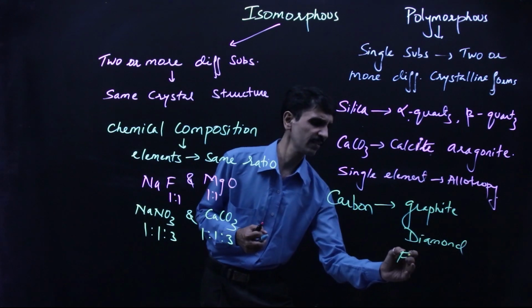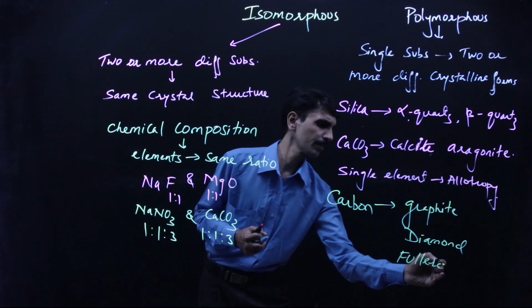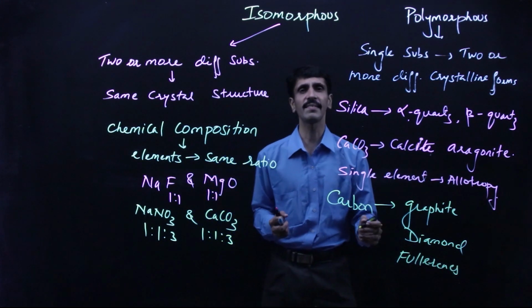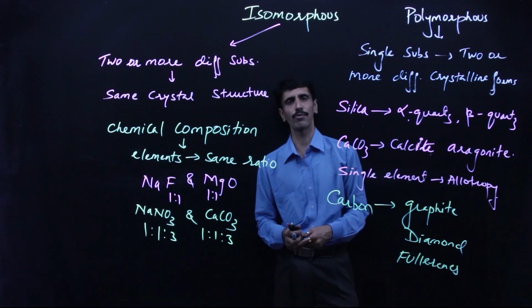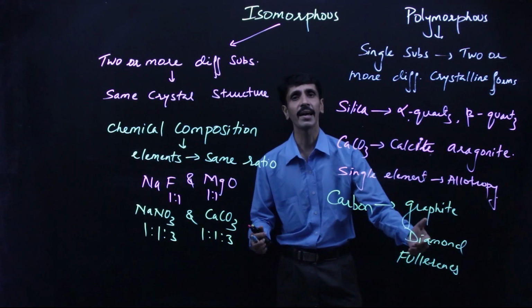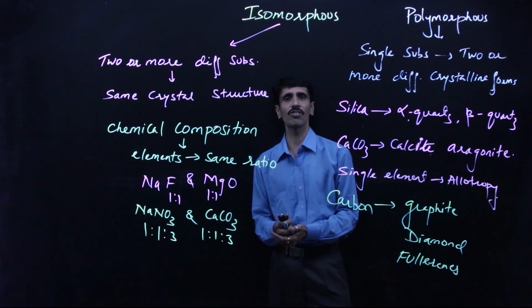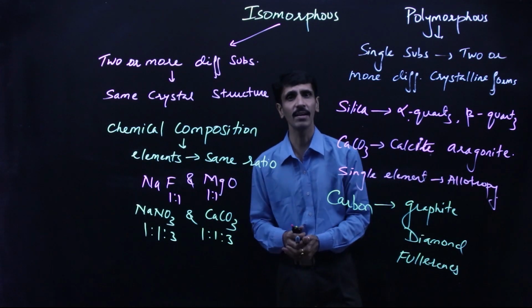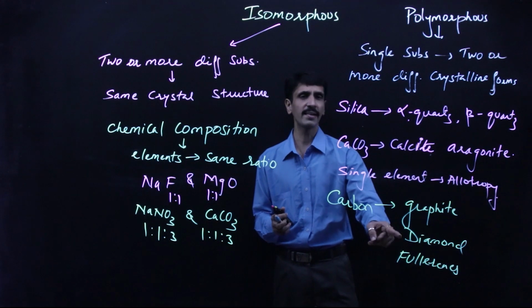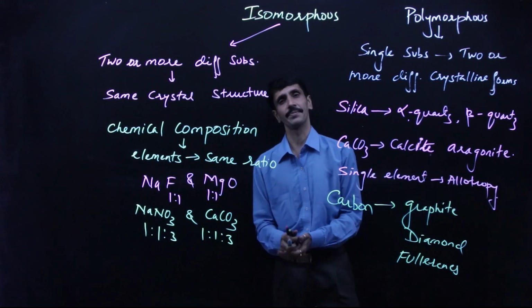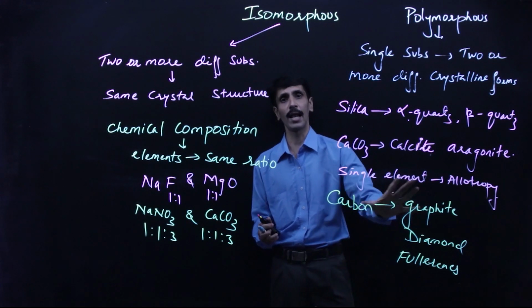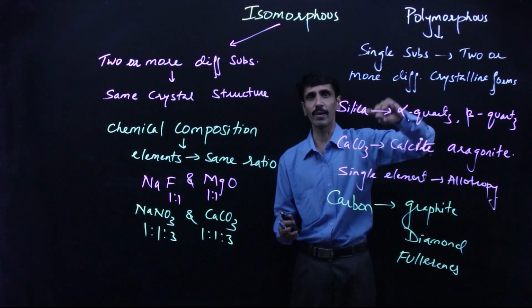Next is fullerenes, C60, C70, okay, all these categories come into this, that is called as fullerenes, having very high industrial applications because they behave as superconductors. These are all parts of carbon, but their structures are different, okay, and they come under what? Allotropy. So I hope you understood the difference very well now.